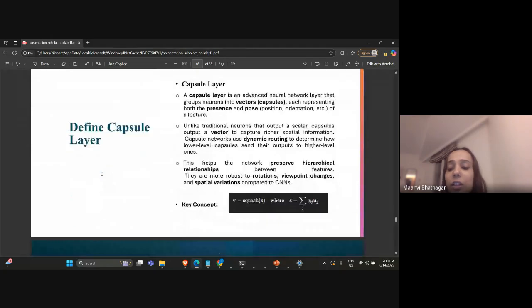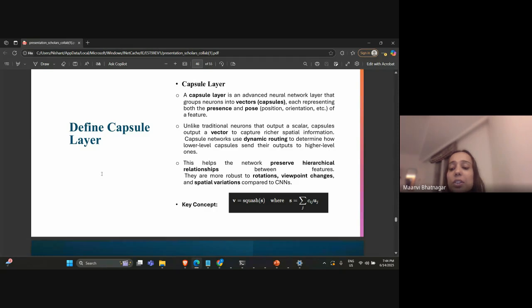Next, we have the capsule layer. It is also a type of deep learning technique, in which the network layer groups neurons into vectors, each representing both the presence and pose, like the position or orientation, of a feature.